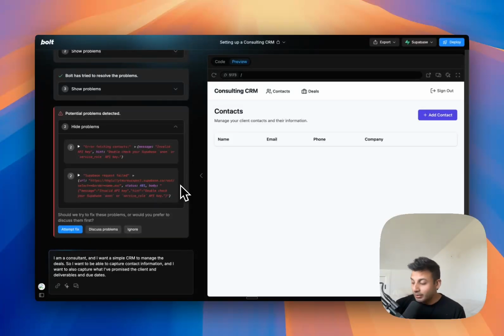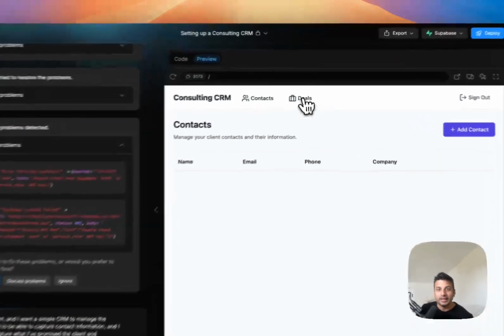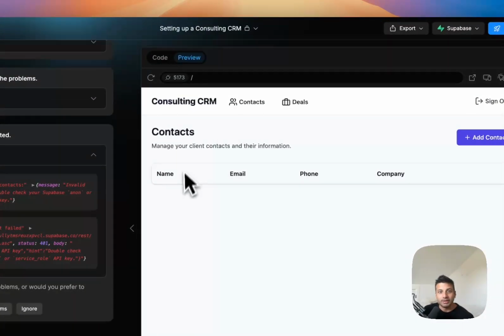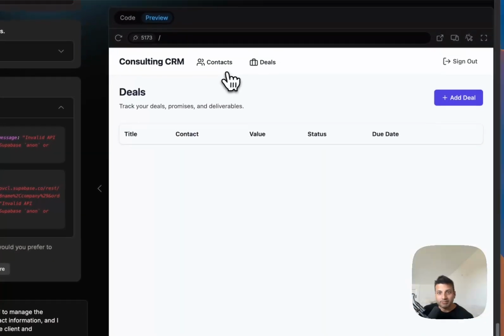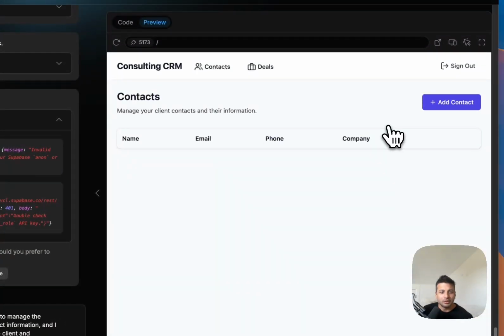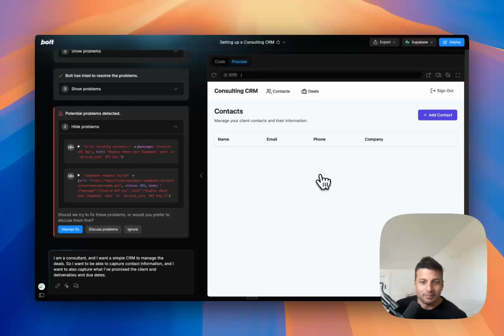But looking at what I've got so far, again, it's very similar in terms of contacts, deals. I'm able to add a deal, add a contact, basic functionality. It doesn't look as nice as Lovable or Replit, but still a very functional CRM here that I could use. So that's kind of an overview of how people are building their own custom software, their own custom tools with platforms like Lovable, Replit, and Bolt.new.